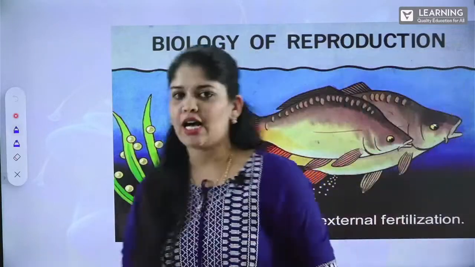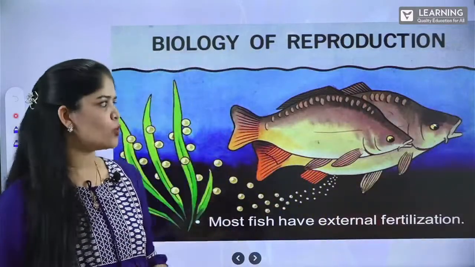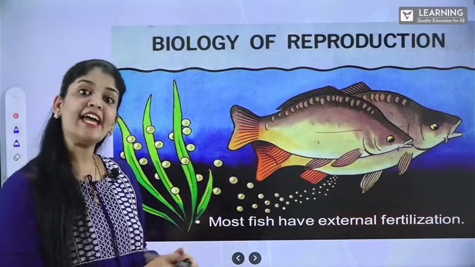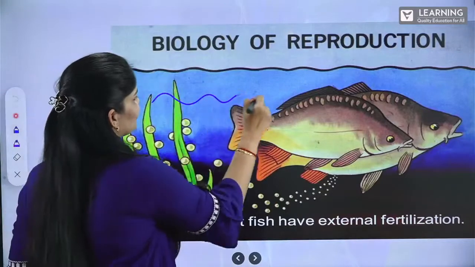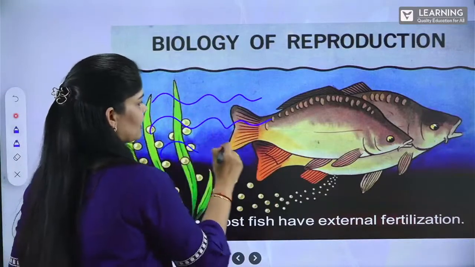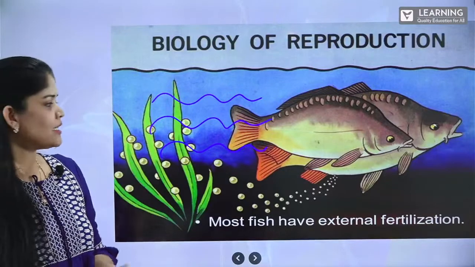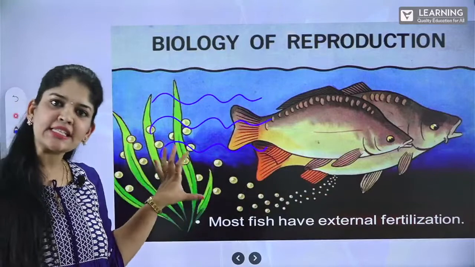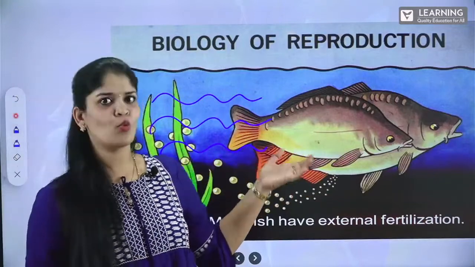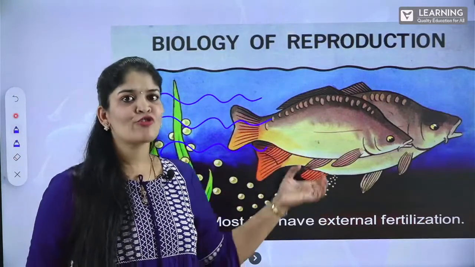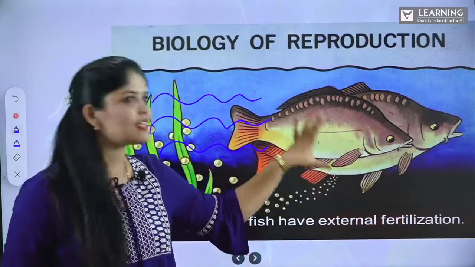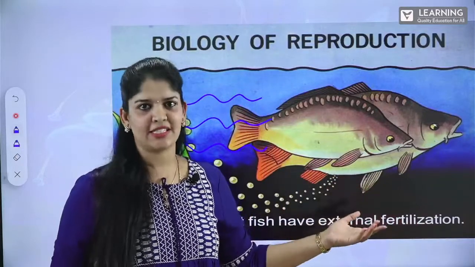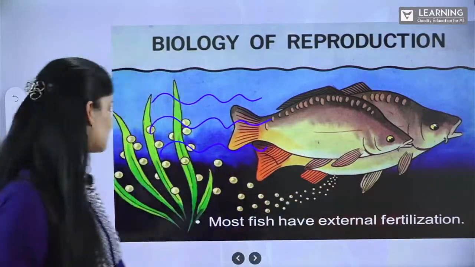Here, aquatic organism, fishes, where both male and female are releasing their gametes into the external medium, and that external medium is water here. It's very, very clear. Now, the male gametes and female gametes have been released into the external medium, and that is called water here. Now, the fusion of these gametes is happening outside the body of the organism. So, we are giving a term called external fertilization. It's very, very crystal clear now.